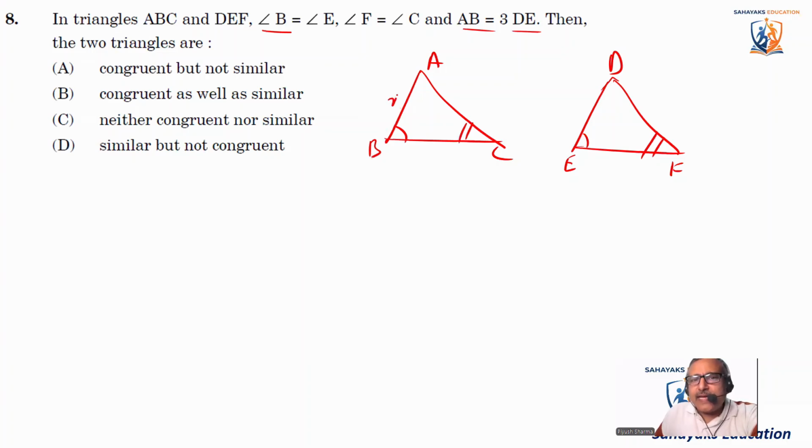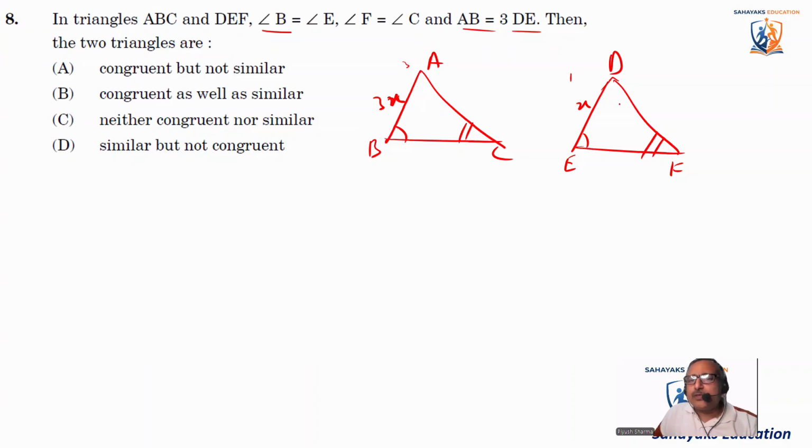So if DE is X, AB is 3 times X. So these two triangles are similar, because if two angles of the triangles are equal, that means the third angle will also be equal. So they are similar by AA similarity. By AA similarity, these two triangles are similar. And you can see that the sides are in the ratio of 1:3, or you can say 3:1 if we say ABC is to DEF.